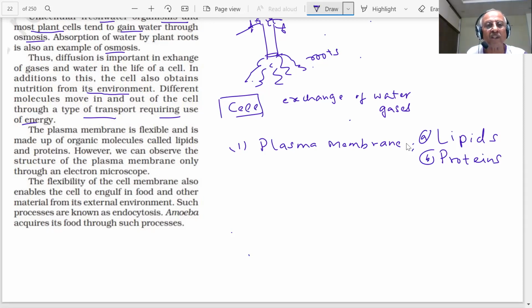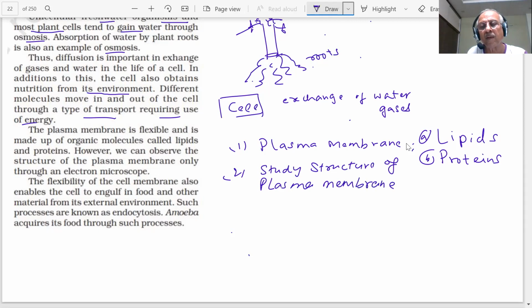However, we can observe the structure of plasma membrane only through electron microscope. How can you study the structure of plasma membrane? By electron microscope.